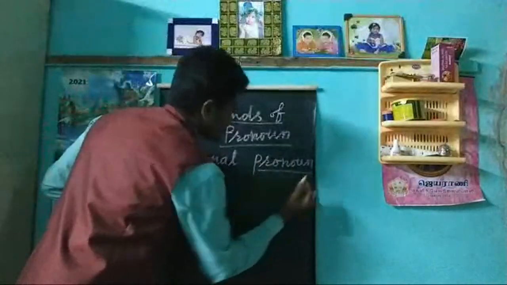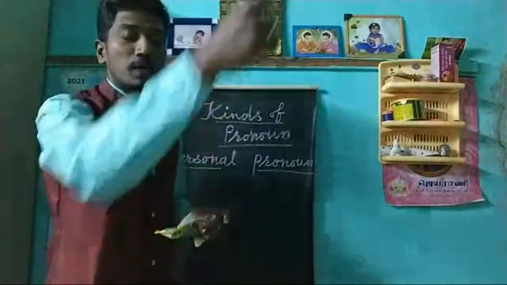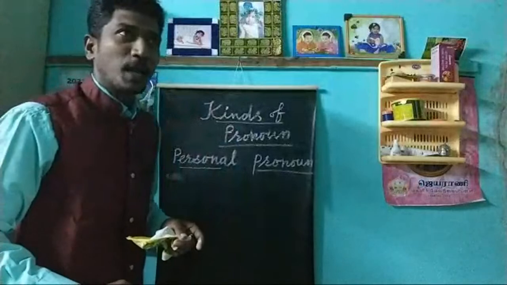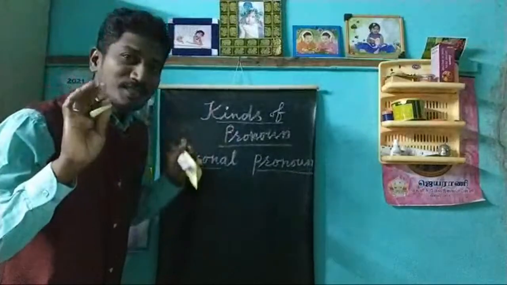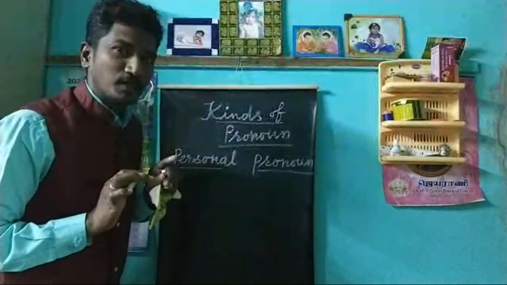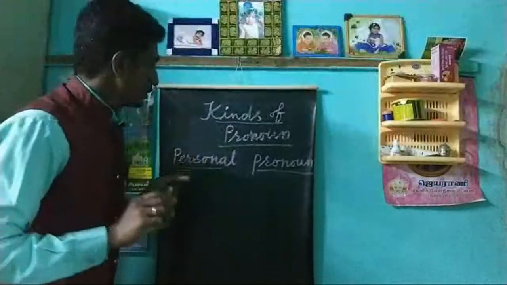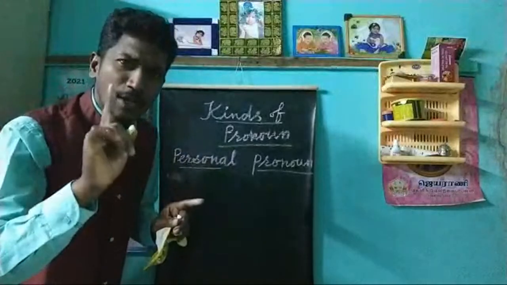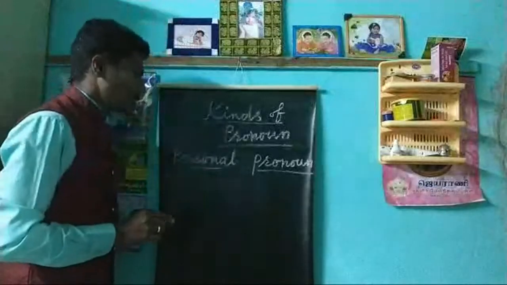In the personal pronoun, we have 7 personal pronouns in English. I will write them one by one. I hope you all know it. Just remember it.